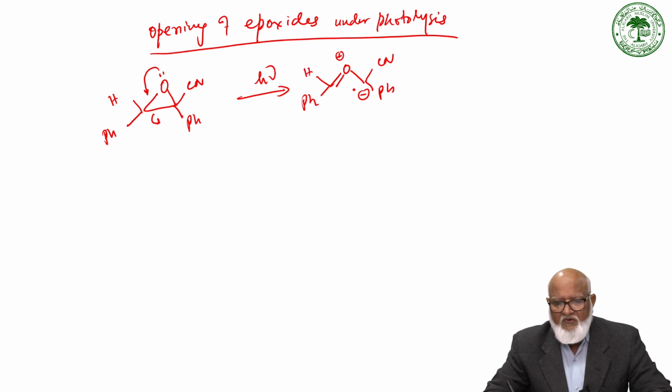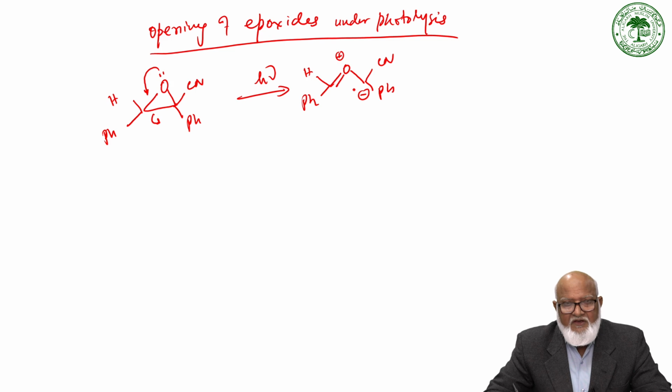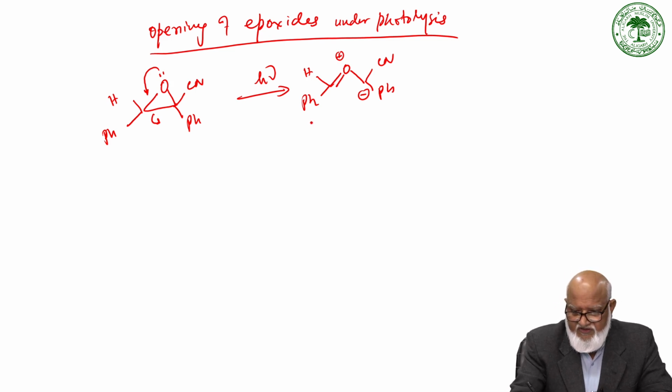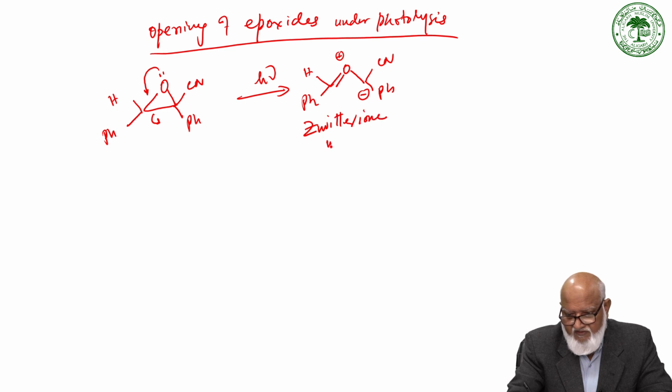This is what we saw last time. The tetraphenyl epoxide opens up in this way to a zwitterionic intermediate. So here also, when we have cyano substituents, a zwitterionic intermediate is formed.